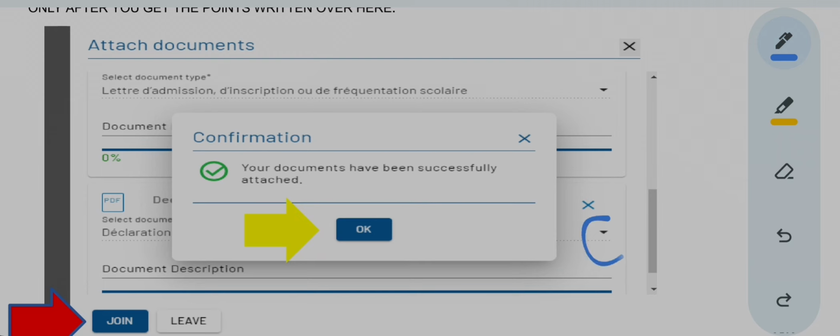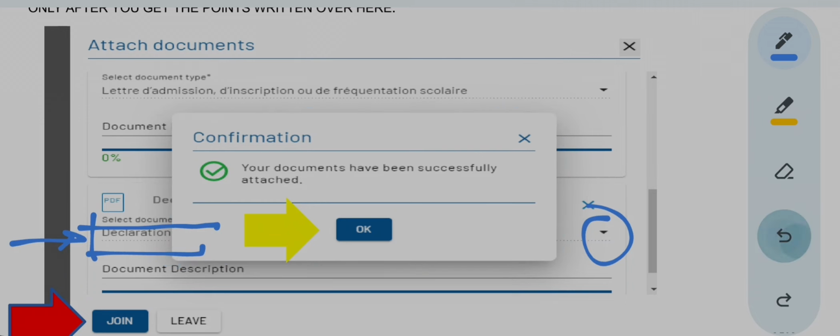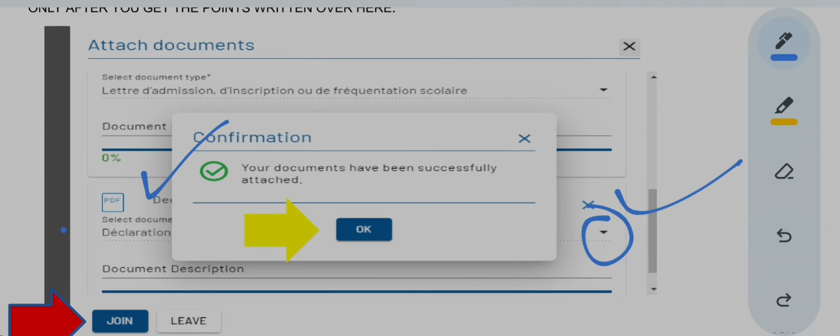And see, after I selected this, here it is showing select the type of document. Below it is declaration. So this box is hiding what is fully written behind it. But see, this is how I cross check that okay, this is the declaration PDF and the type of document that I have selected is also declaration. So declaration. Fine. The point is very clear.